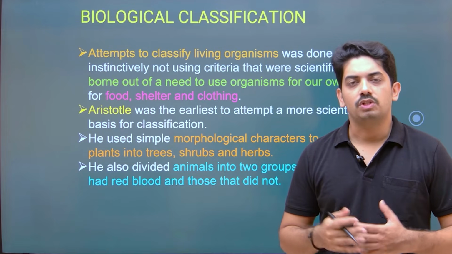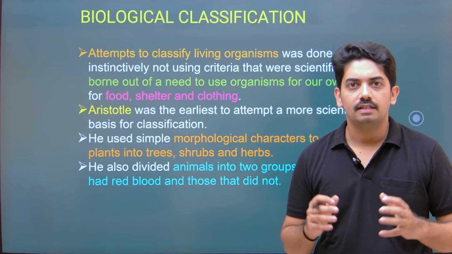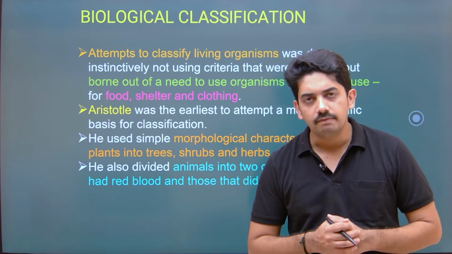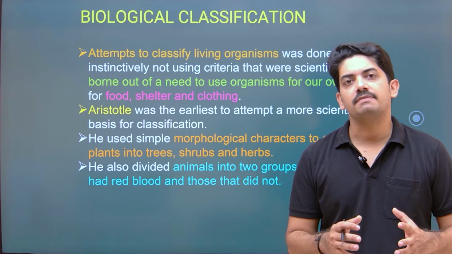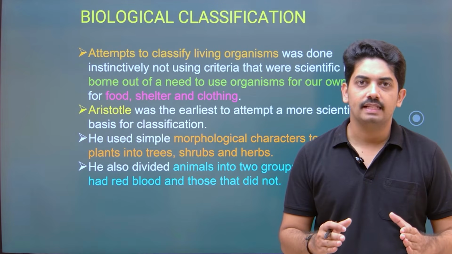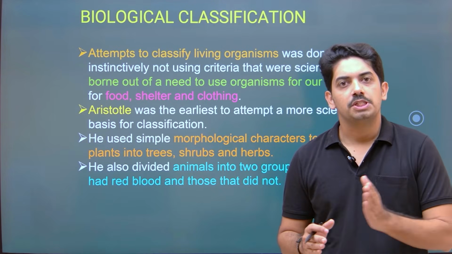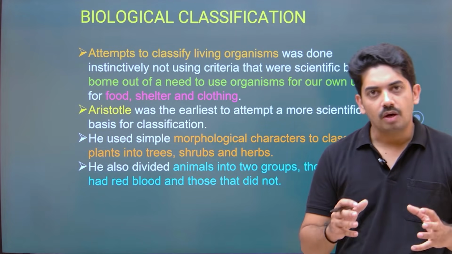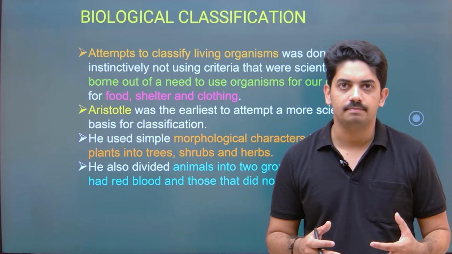Aristotle was the first to try to explain the basic concept of classification, where he classified the plants as herbs, shrubs and trees. Now tell me, which organism do we consider as a herb?